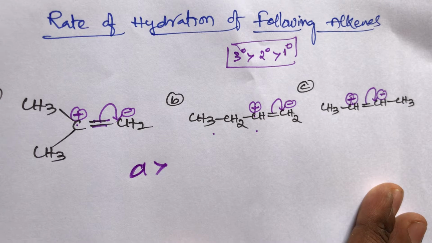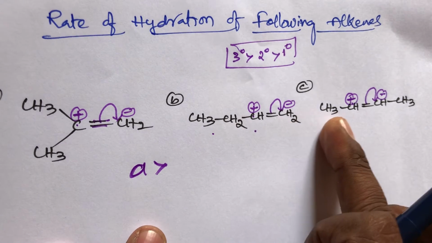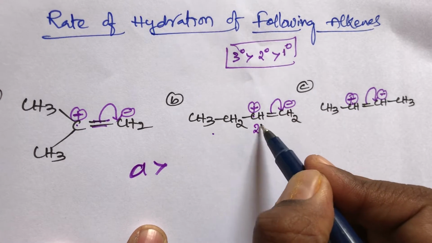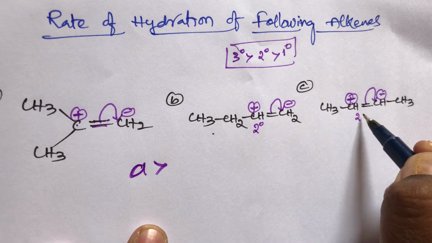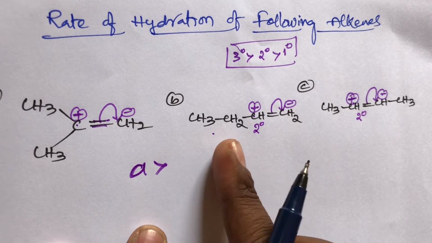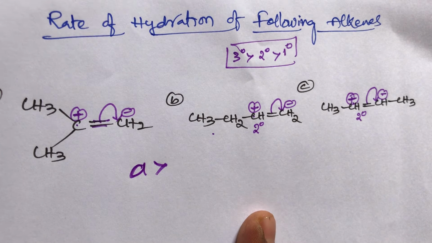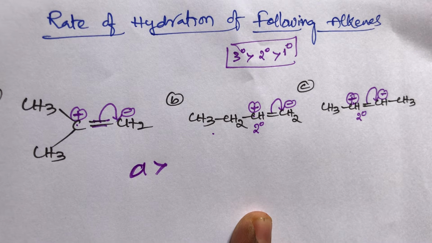Remember, student, if the carbocation stability is the same, this is also a secondary carbocation, and this is also a secondary carbocation, then the less stable alkene gives faster hydration. Remember, the less stable alkene.